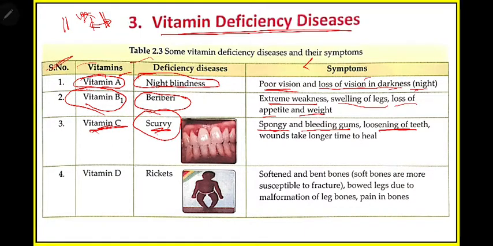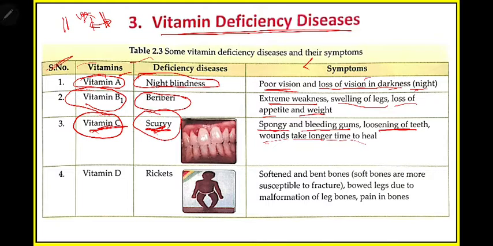You have seen that some people, even young people, have fewer teeth. Some of their teeth just fall out because of this scurvy, because they have taken less vitamin C. Then wounds take longer to heal. If you get a cut in your hand, it may take 5 days, but if I have less vitamin C in my body, it may take 15 days to heal, okay.